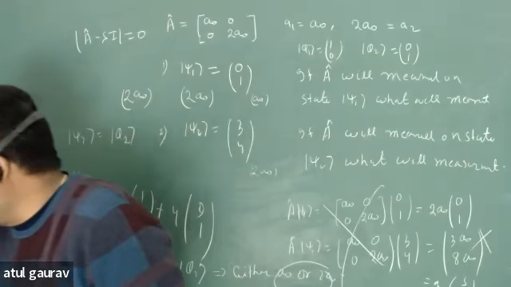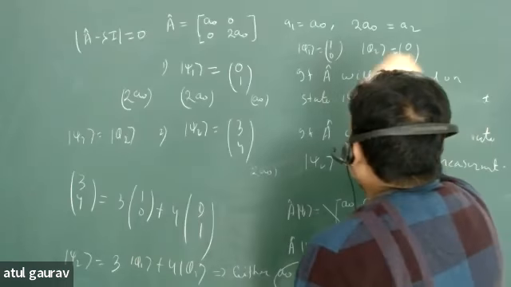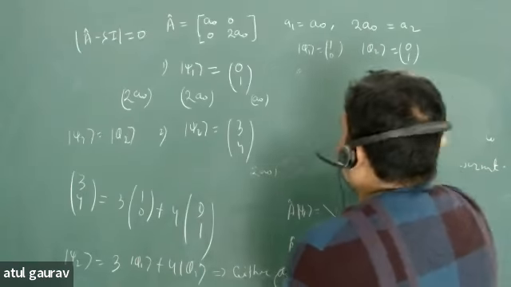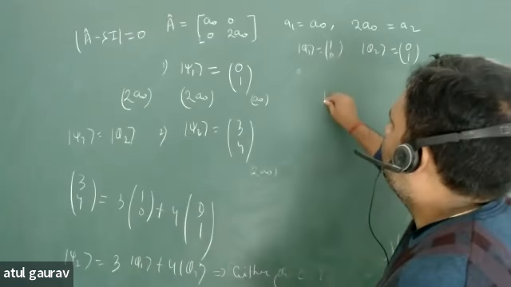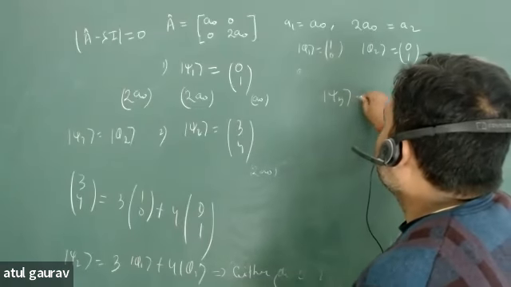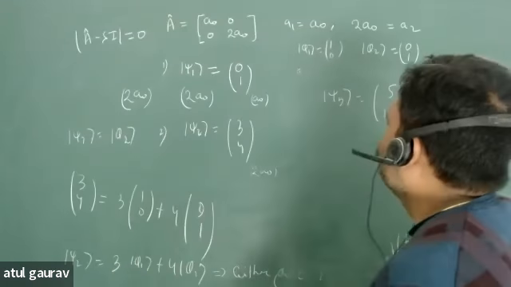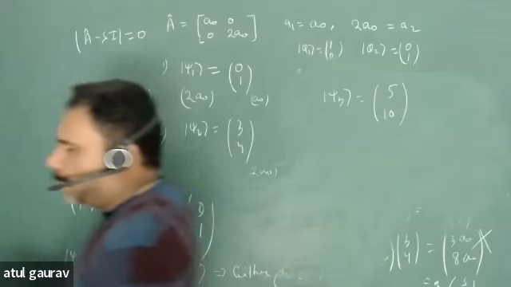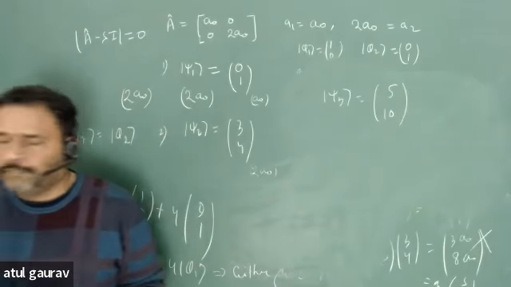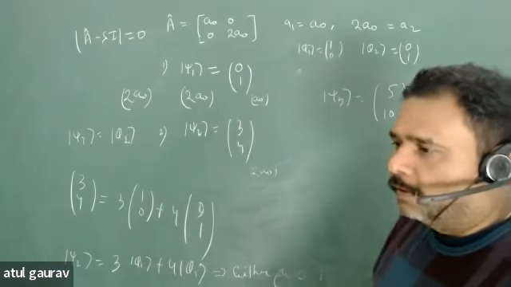Now, अब जरा मुझे ये बताओ, अगर मैं कोई तीसरा स्टेट ले लूं, suppose I am taking some new state, let's say this particular state is psi3, and this is 5 and 10. Suppose this is your psi3. What will be measurement? A0 or 2A0, है ना?